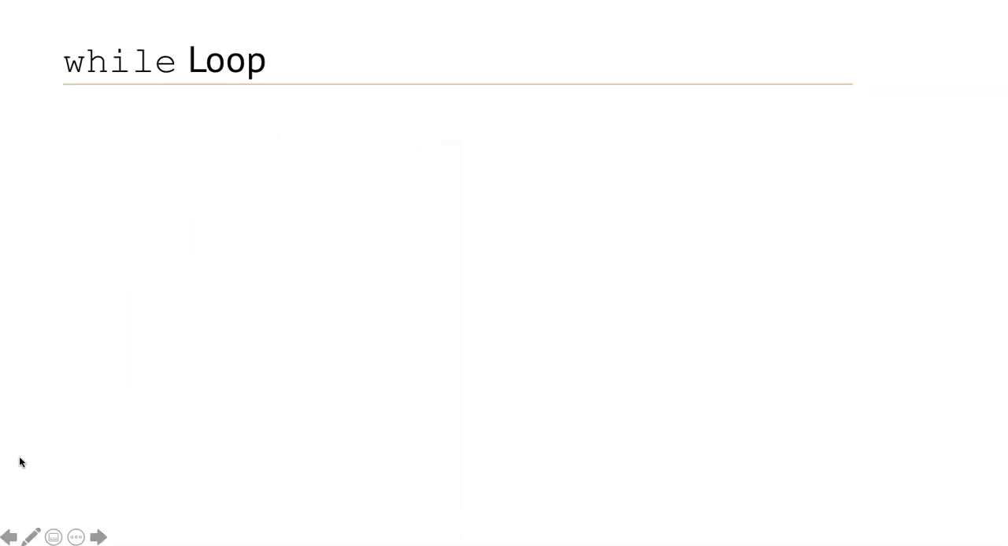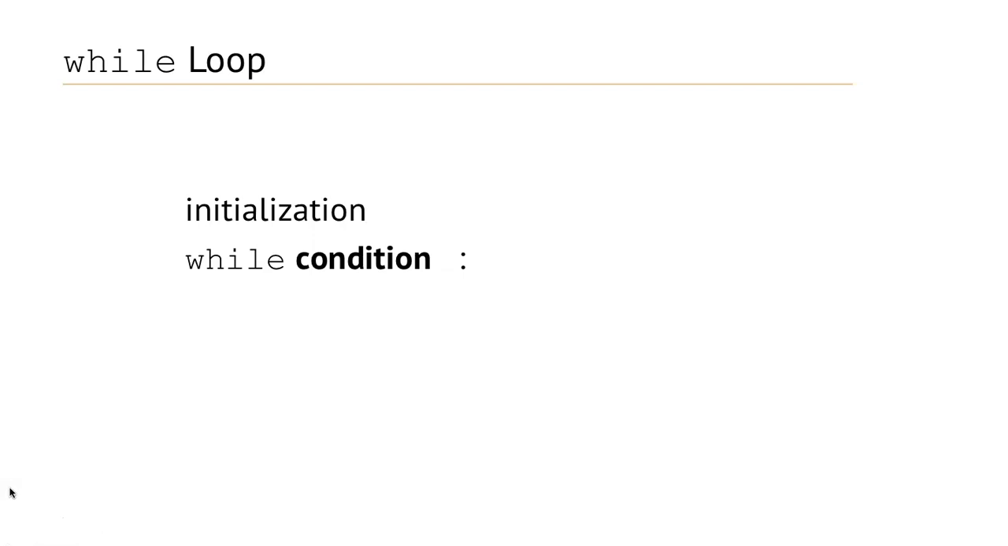Now let's see while loop in Python. While loop is the iterative control flow statement in Python, and the syntax of while loop is initialization, then the keyword while, then condition, and then colon, followed by the body of the while loop, that is statement 1, statement 2 up to statement n.